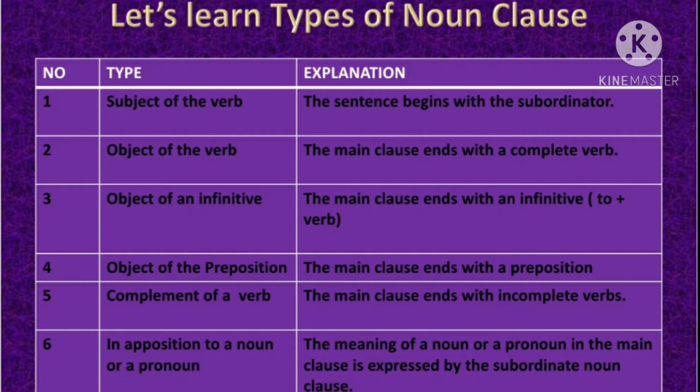That means the meaning of a noun or a pronoun in the main clause is expressed by the subordinate noun clause. So to understand the noun clause, you have to read the main clause, and the meaning of that noun or pronoun in the main clause gets expressed with the help of the noun clause that comes into the ending part of the sentence. So let's study all these types of the subordinate noun clause further.